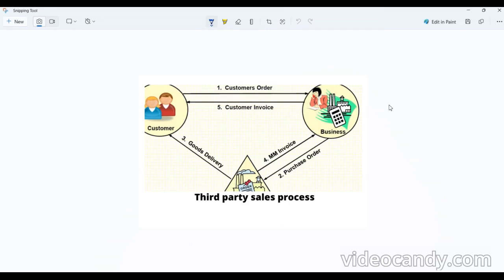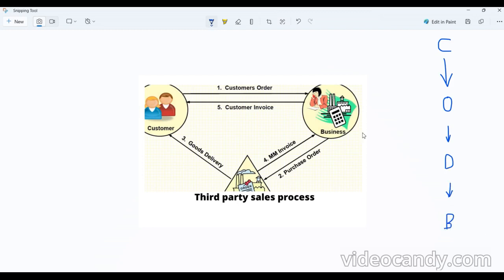So what is our normal process? The customer gives you the order, you receive the order, you do the delivery, and finally you do the billing. That's it, our process is done.